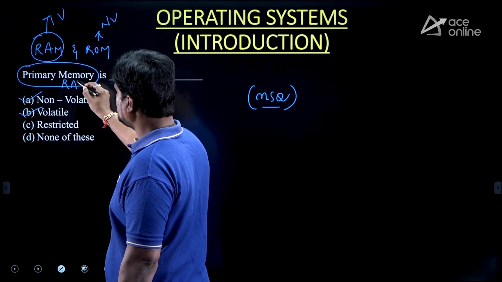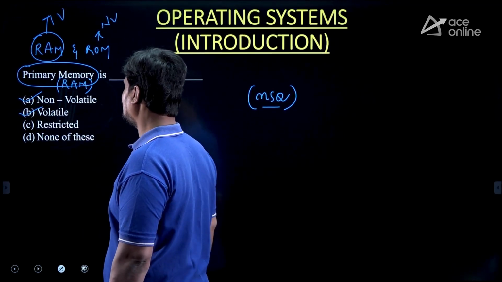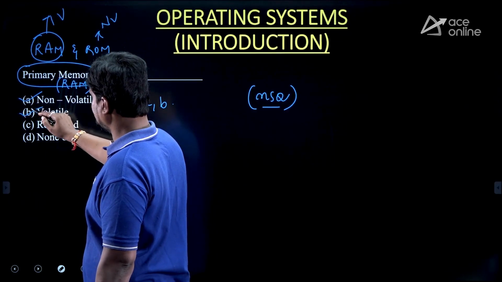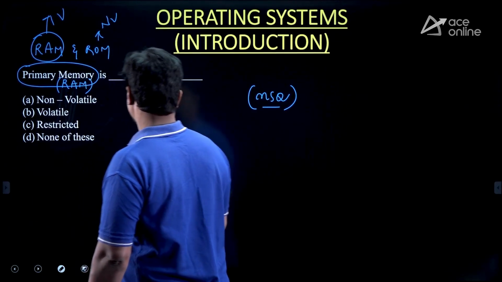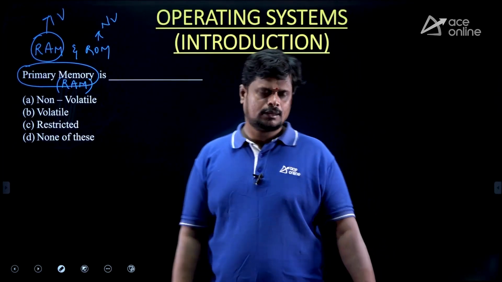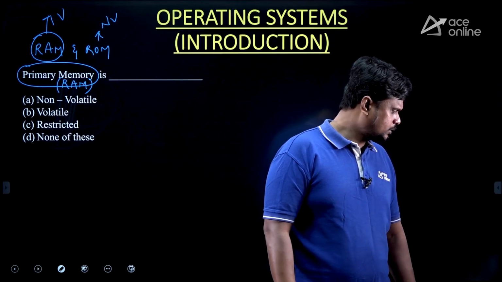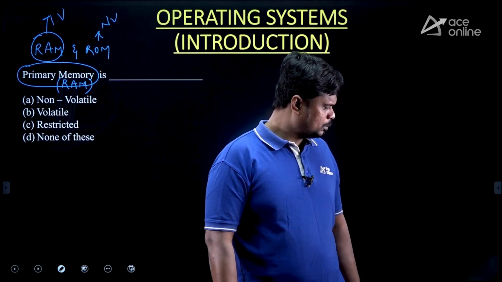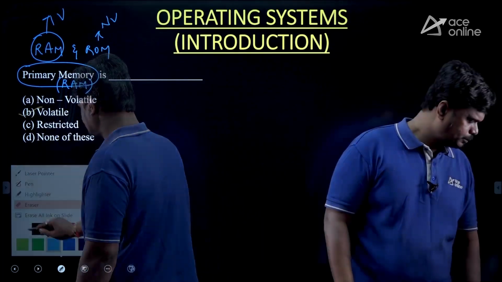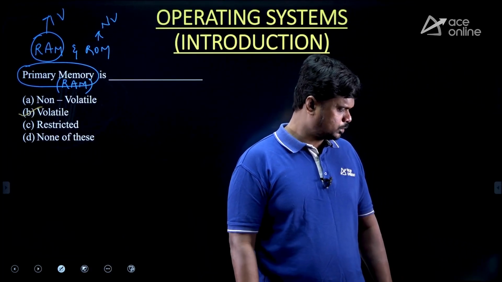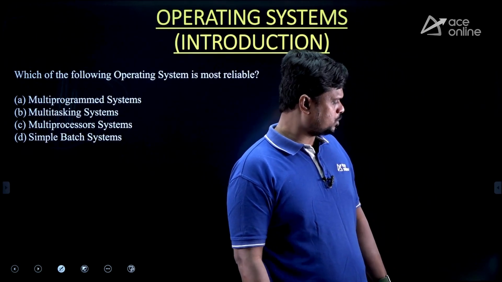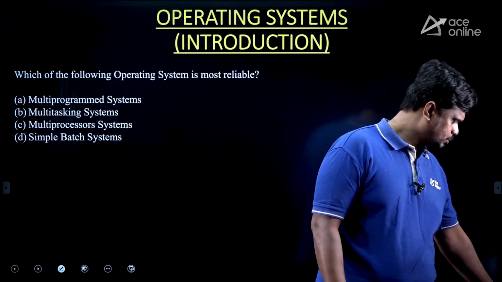So if I clearly mentioned RAM, then what can be the answer? Please respond to me now. It is very simple, right? Then the answer is going to be B, volatile. Right? So now we are moving to the next question. Look at this question. Which of the following operating systems is most reliable? So please respond.